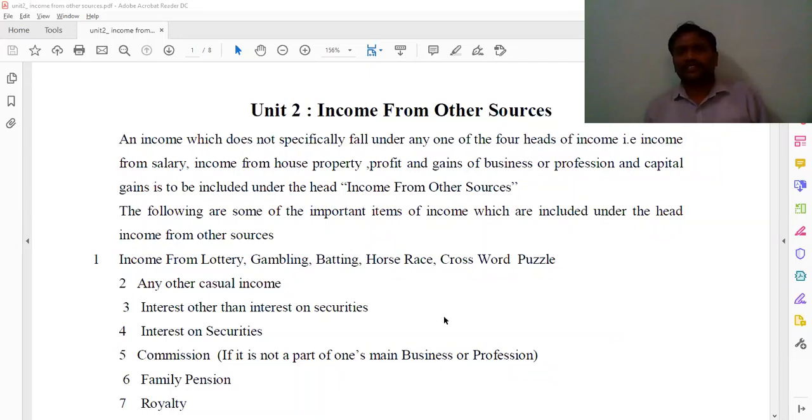Similarly, X lets out his house property to Mr. Y, and such income we call income from house property. But the income received by giving a sublet, we call income from other sources. Similarly, if any person does agriculture outside India, any agriculture income